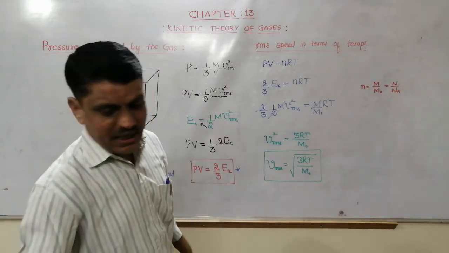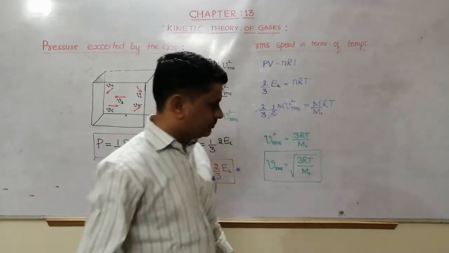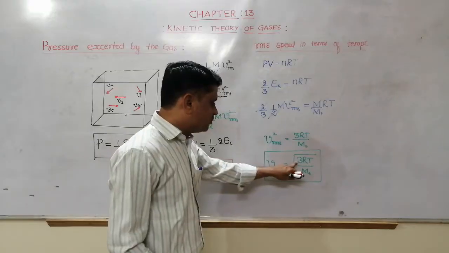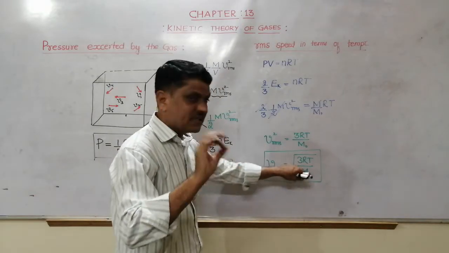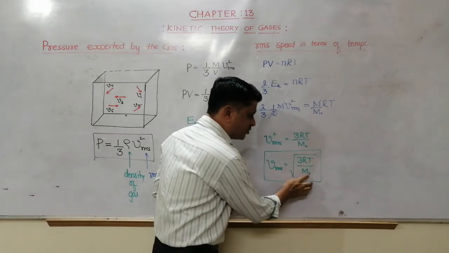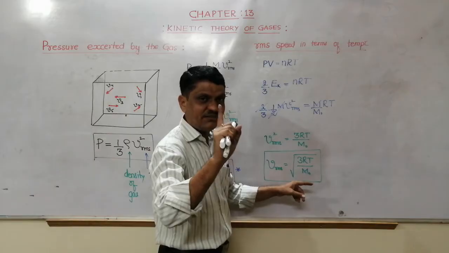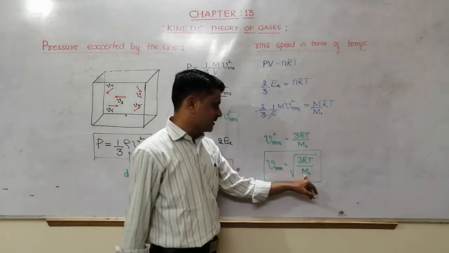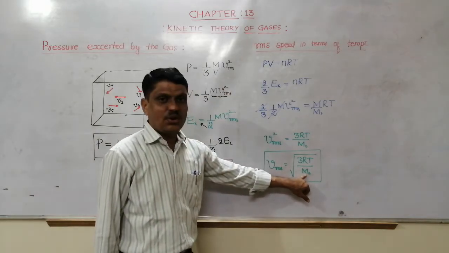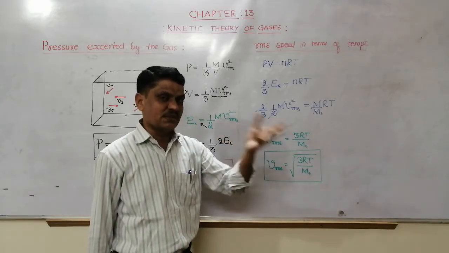As we know, here 3 is a number, R is a constant, T is the temperature, and m naught is the molecular mass, meaning the mass of 1 mole of a gas. m naught depends on the type of gas we have chosen.